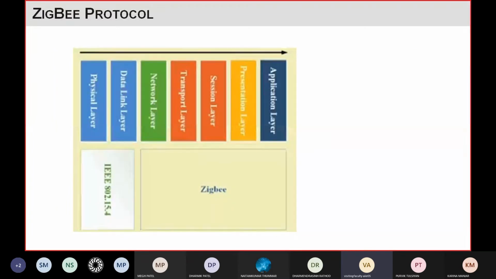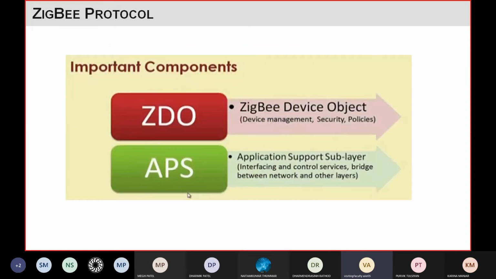If you see the OSI model stack, the first two layers are used by IEEE 802.15.4, and ZigBee will use all seven layers. So the first two layers are similar to IEEE 802.15.4, but apart from that, it's also using the network, transport, session, presentation, and application layers.